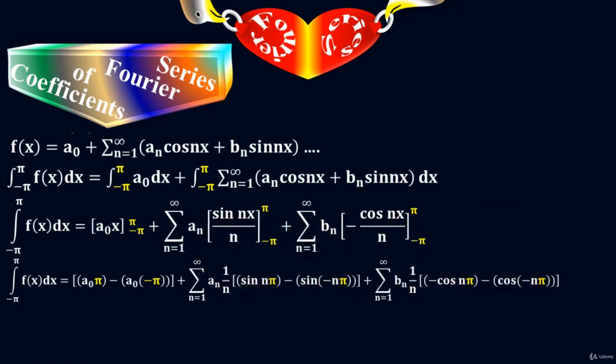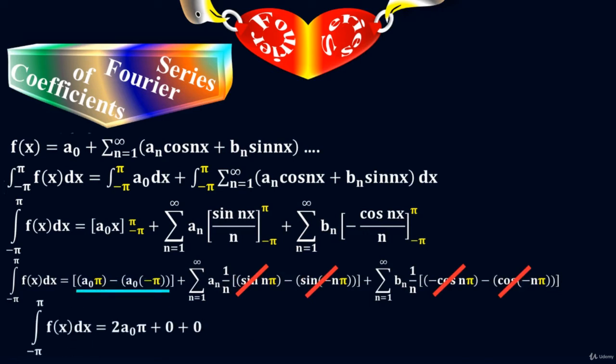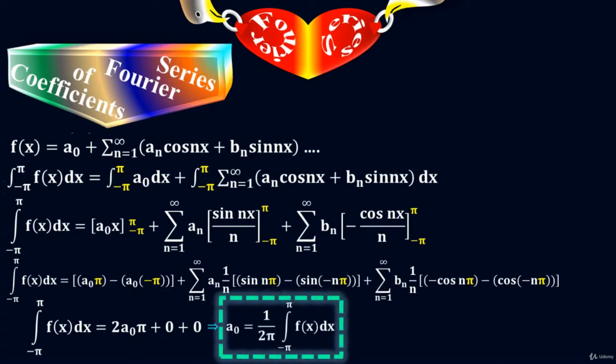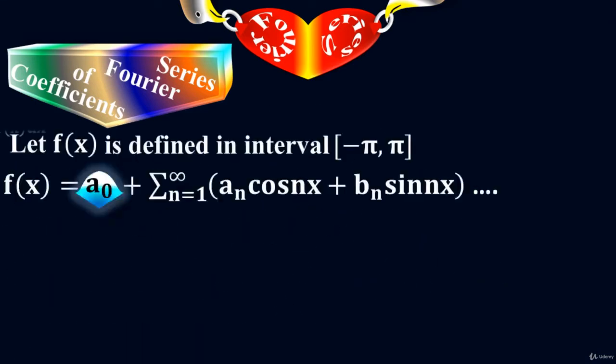So all the sin n pi and cos n pi terms equal 0 here, and I am left only with a sub naught, which equals 2 a sub naught times pi plus 0 plus 0, because the terms of sin n pi and cos n pi vanish. Simplify the equation further. This is my formula for a sub naught: a sub naught equals 1 over 2 pi times the integral of f of x with limits from minus pi to plus pi. This is the formula for coefficient a sub naught.